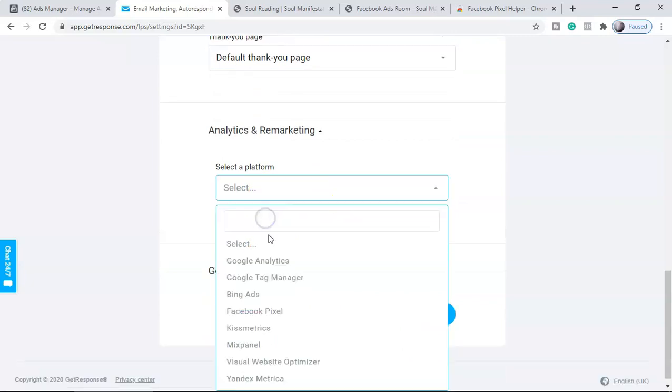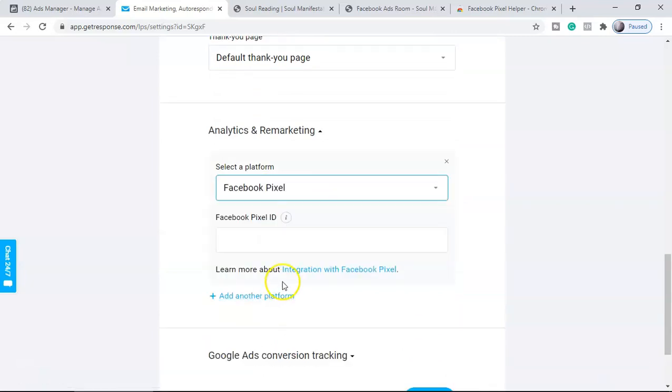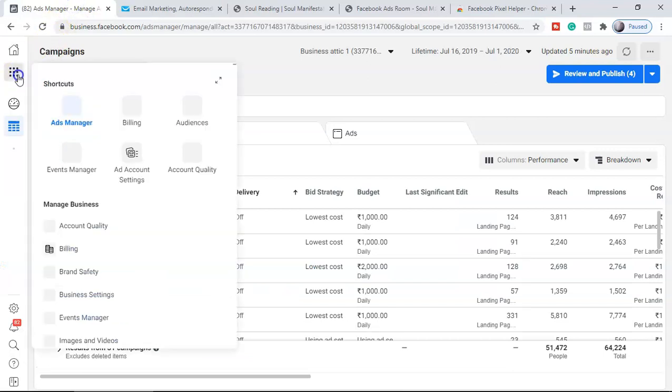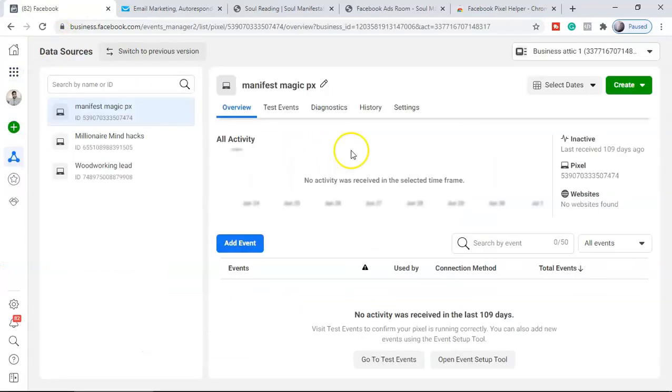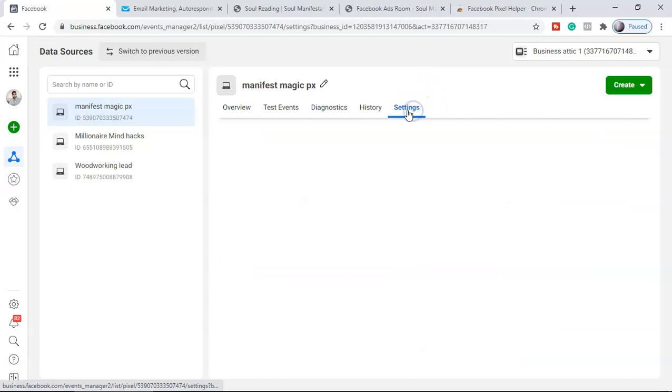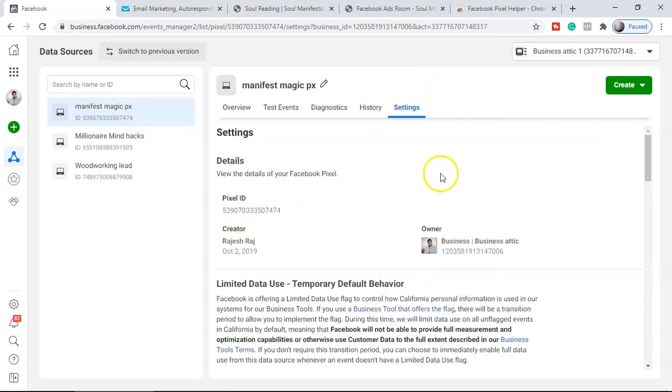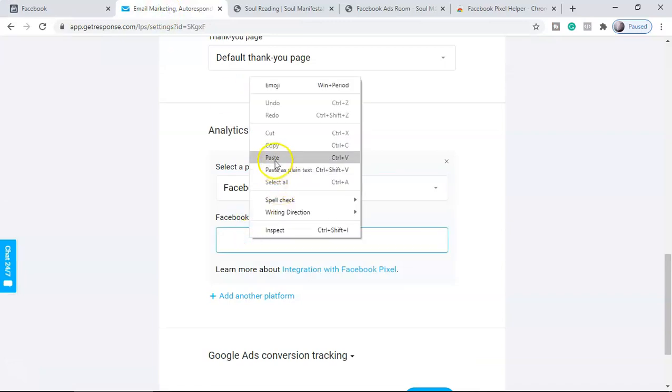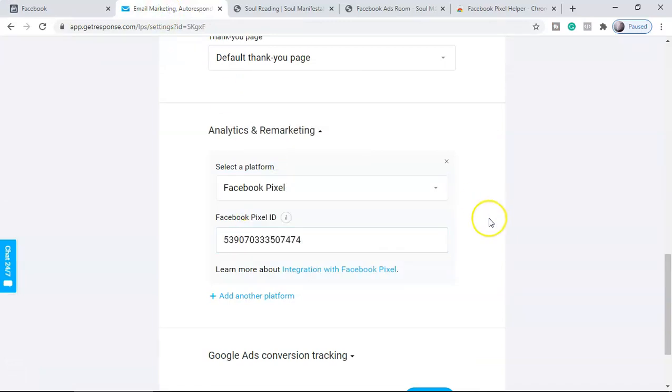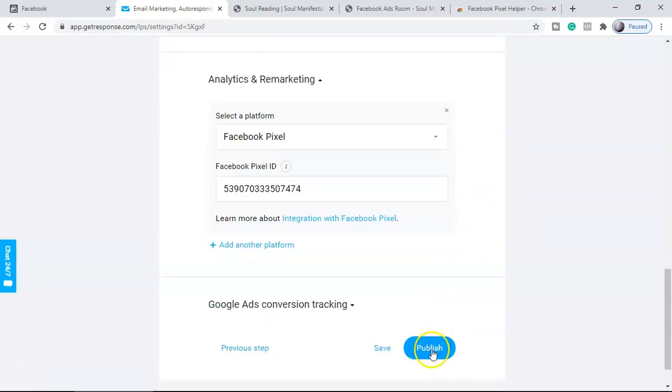And then the most important thing, guys, the Facebook pixel. To get the Facebook pixel ID, you don't need to put the code, you have to put the pixel ID. For this you have to get into Event Manager. Whatever your pixel is, you select this code, this is the pixel ID. Also you can get it from settings, where you can copy the pixel ID to the clipboard, and then use this ID in the same place, so that you can retarget. The real money is there. Once you put the Facebook pixel over here, you can say publish.